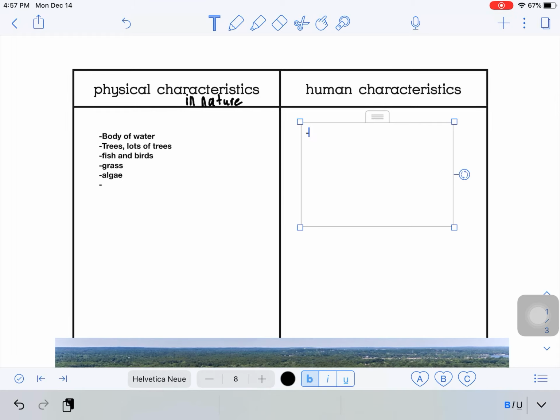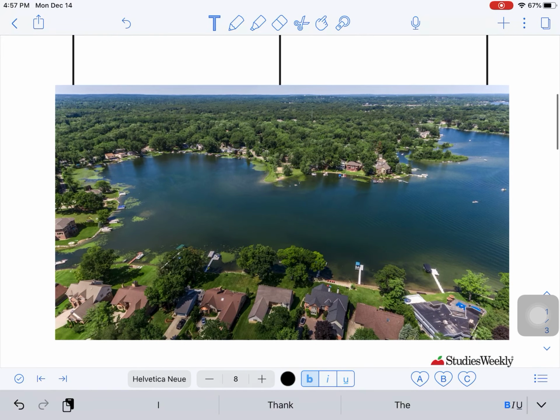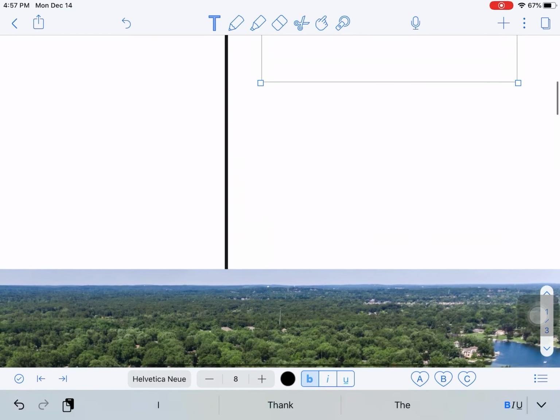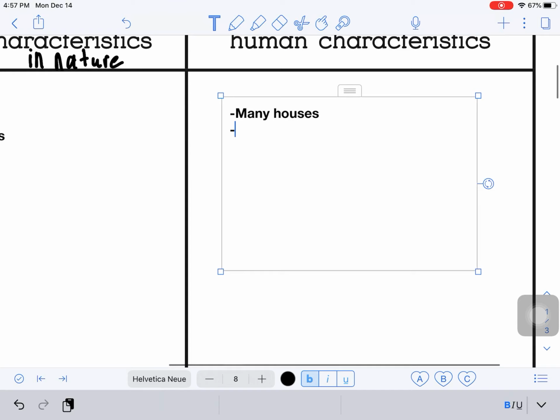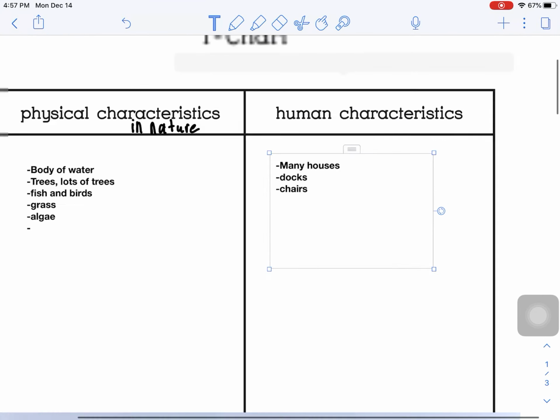So, first one I see many houses. Humans use houses, of course, for shelter and to live in. This keeps us safe from the environment outside. What other human characteristics do you see? If I zoom in here, I see a dock on many of these houses. Docks. And near those docks, I also saw chairs. Maybe chairs to sit out in the sun.